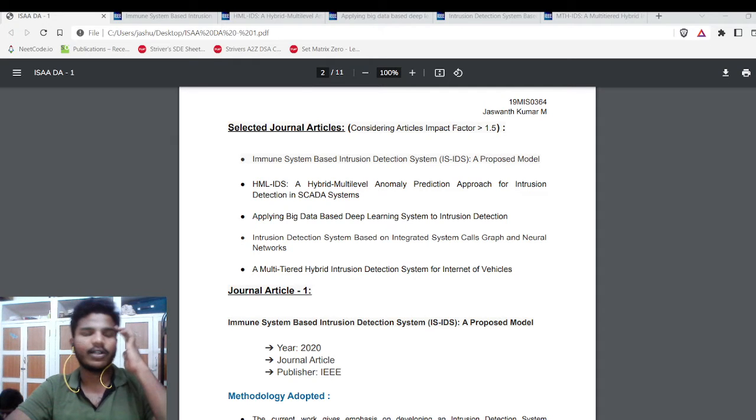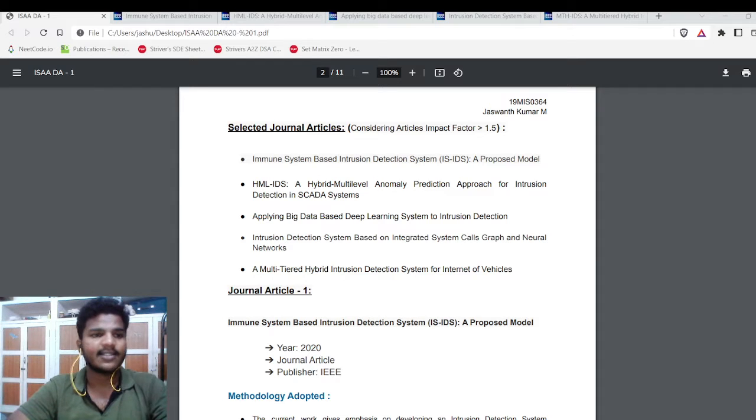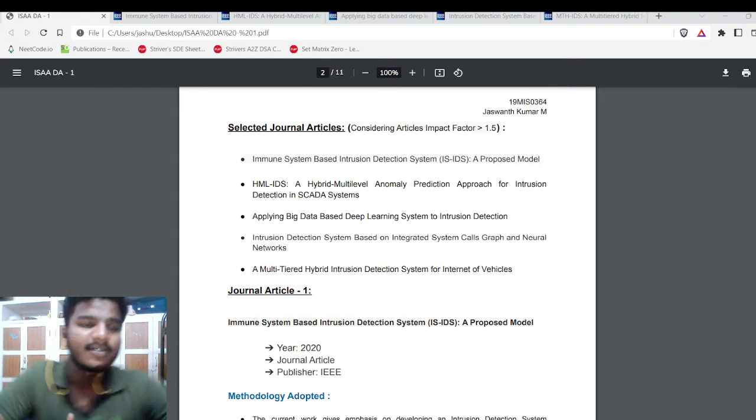So, for this digital assignment 2, I am going to enact the role play of digital assignment 1, where I discussed the top 5 research papers on the topic IDS. IDS in the sense is intrusion detection system. So, what is IDS?